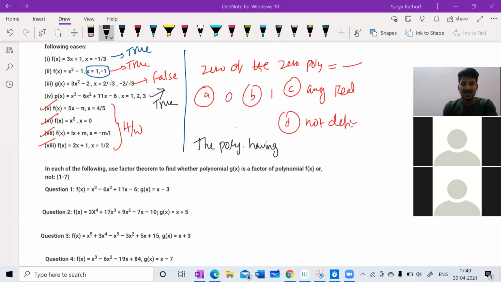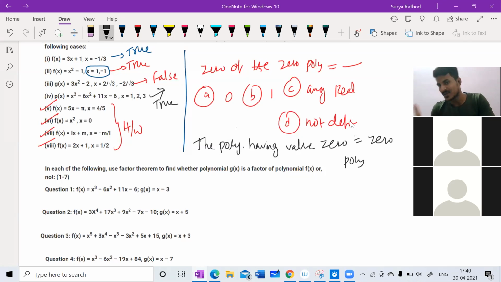The polynomial having value 0 is equal to what? Zero of polynomial, zero polynomial. So what is the solution of 0? 0 is a term or it is a polynomial. All right. What is the solution of that? 0 only. Getting my point?